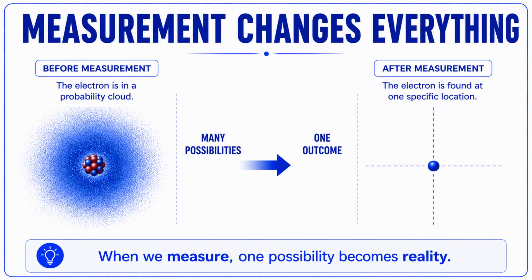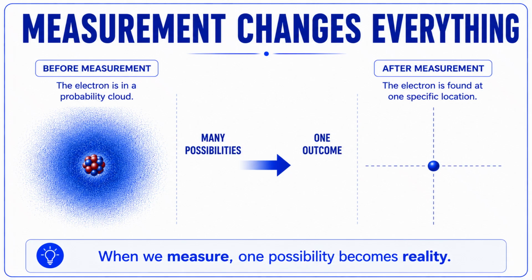Now we arrive at one of the strangest ideas in quantum mechanics. Before we make a measurement, an electron does not have one definite position. Instead, it exists as a range of possibilities, represented by the probability cloud. The wave function describes all of these possible outcomes.